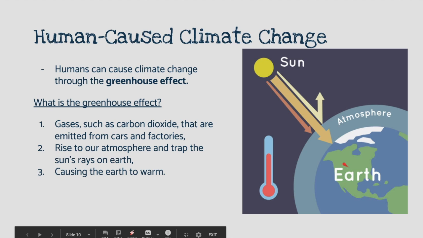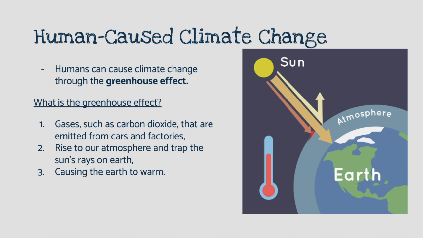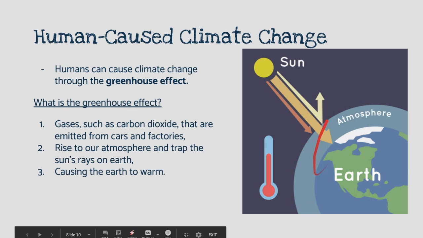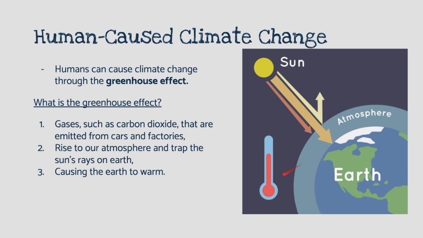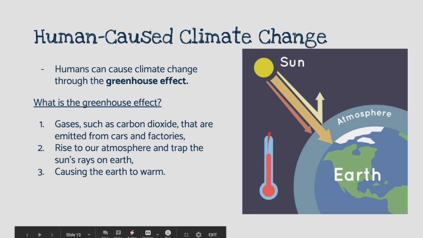The pollution that we create gets trapped in the atmosphere and causes some of these rays from the sun to be trapped within our atmosphere that surrounds the Earth. Now, some rays do get bounced back into space, either from our atmosphere or from the Earth. But when the greenhouse effect is taking place and we have those extra gases, they're helping to, like I said, trap those rays in our atmosphere, raising the temperature of the Earth.